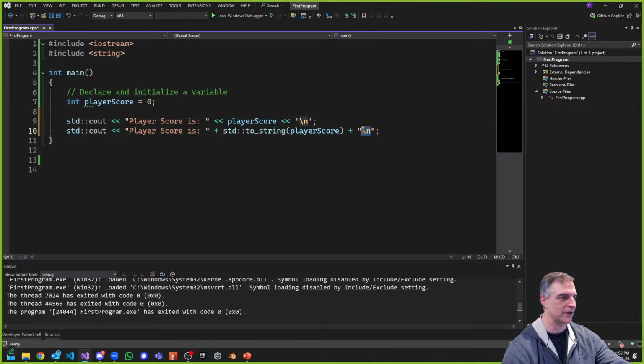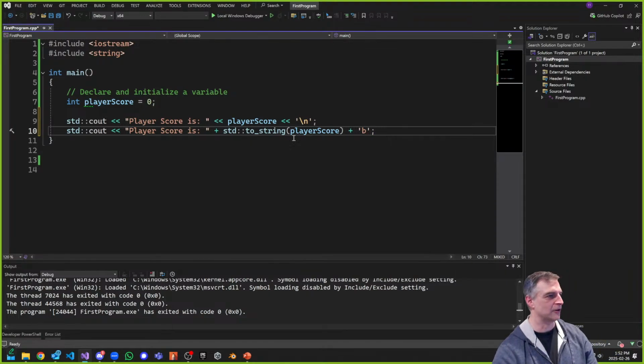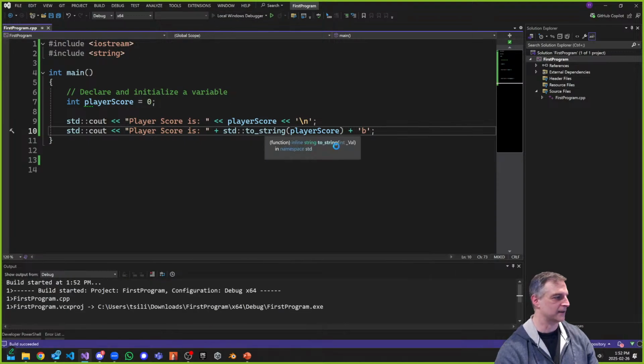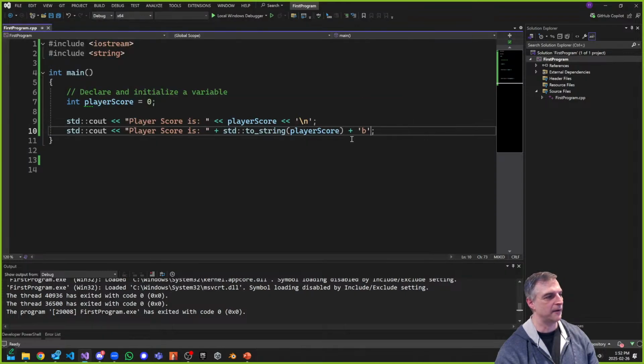An example would be if I tried to add in something else, like, I don't know, B. Let's say I said character B, like this. What would happen here in the second thing? You might get some weird side effects. Let's take a look. If you run it, it says 0B. It kind of worked, but you can see that one made our line go to the next line. That's what the \n did.